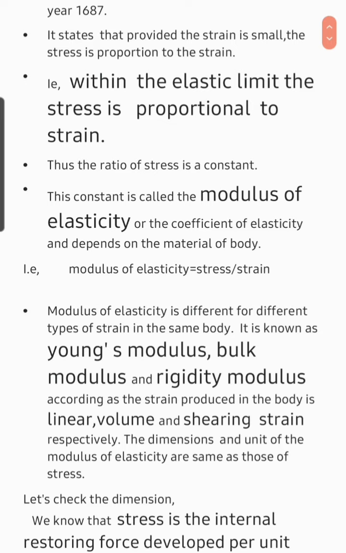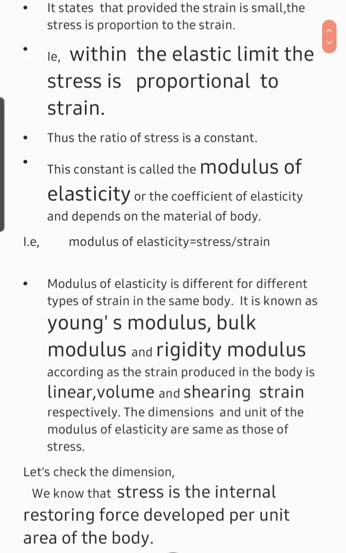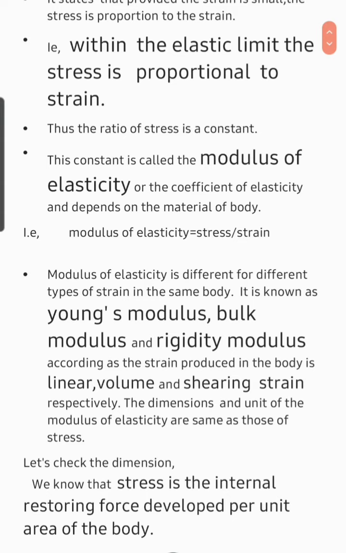Thus, the ratio of stress to strain is a constant. This constant is called the modulus of elasticity or the coefficient of elasticity and depends upon the material of the body. That is, modulus of elasticity is equal to stress by strain. Modulus of elasticity is different for different types of strain in the same body.